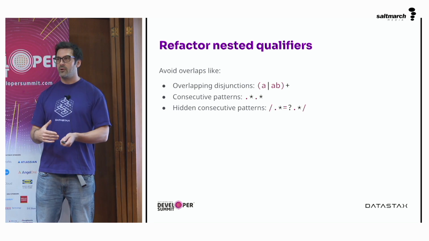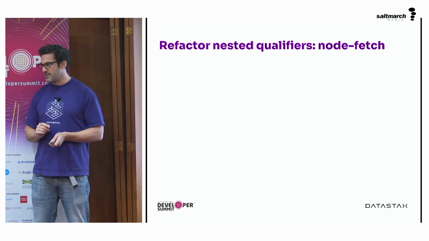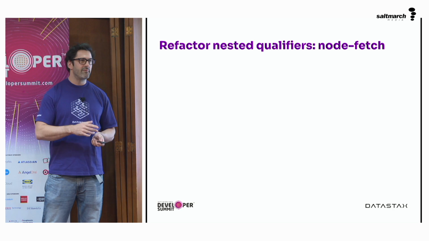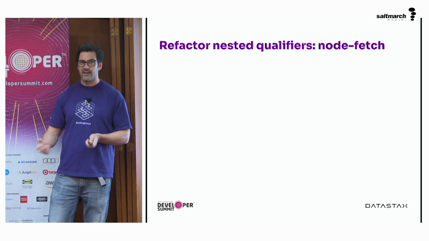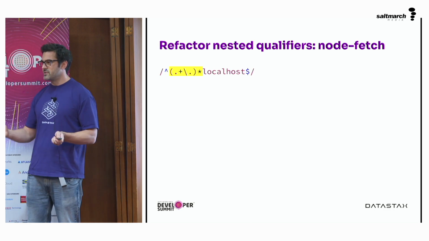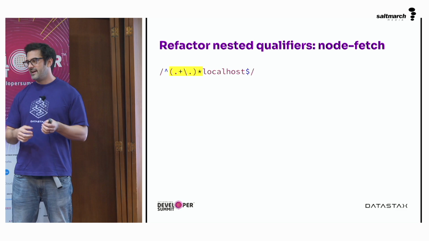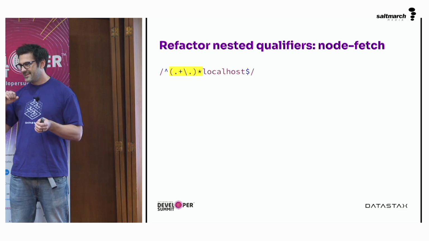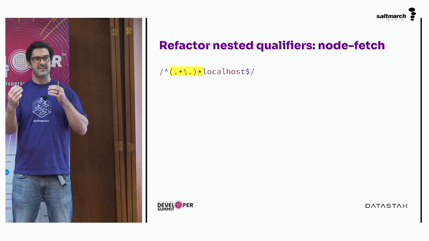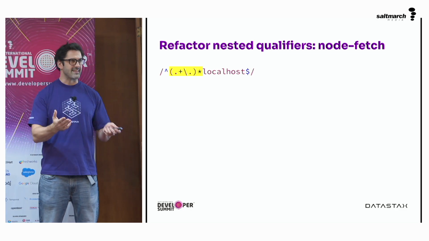They are hard to spot when you have a 3-line regular expression, but we'll get to how to fix those in a bit. So how do we refactor our nested quantifiers in node-fetch? This is not how they did it, but this is how we could do it. That was our original problem, where we had anything and then a dot, 0 or more times. And the fact that the dot lies within the anything is the problem here.